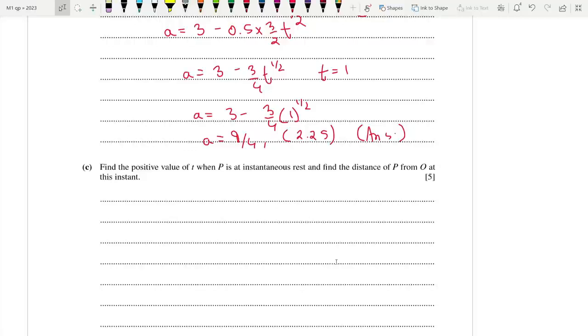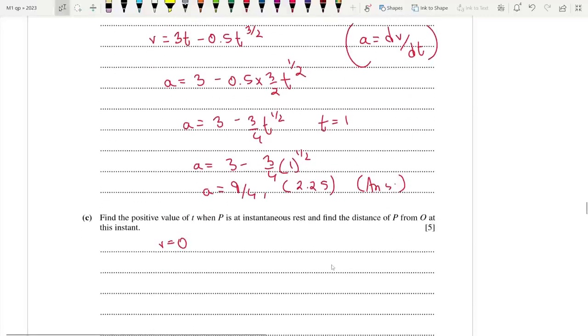Find the positive value of t when p is at instantaneous rest, and find the distance of p from O at this instant. Okay, so for instantaneous rest, v needs to be 0, right? So we can write that 3t minus 0.5 t to the power 3 by 2 is equal to 0.